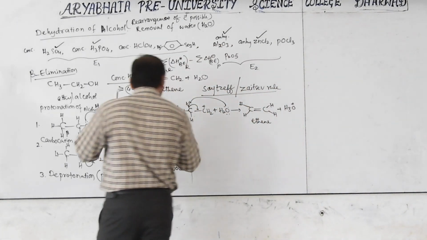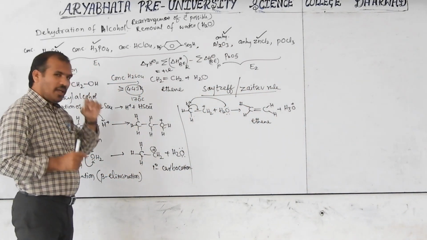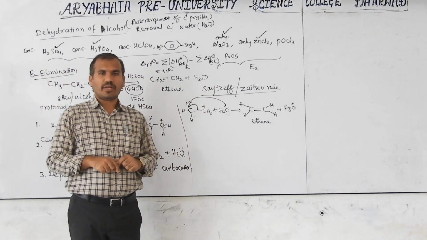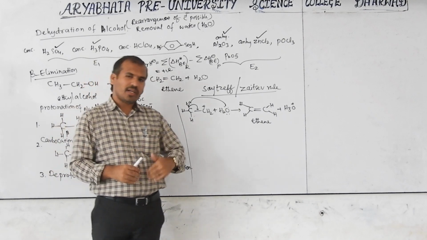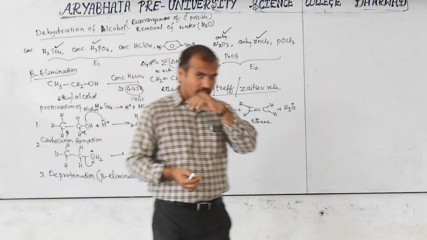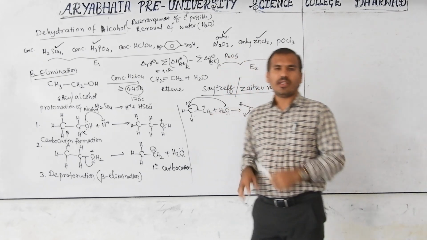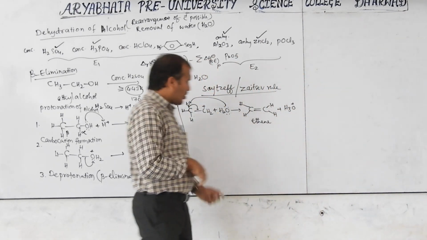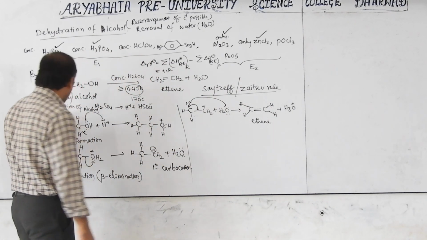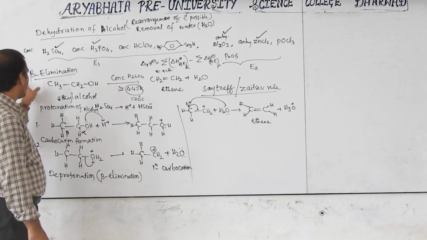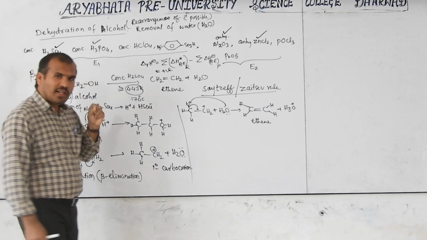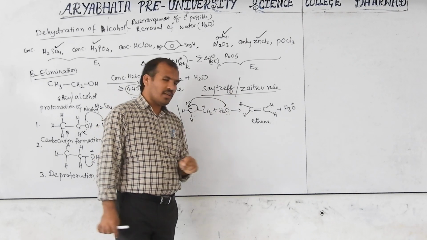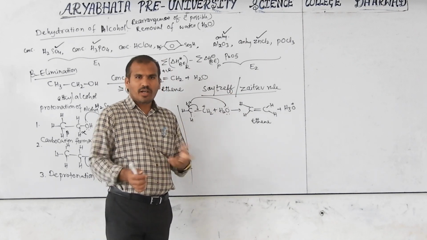Now, this is very important. Here also ring expansion is possible, because somewhere we discussed ring expansion. Remember, a 3-member ring turns into 4-member, 4-member into 5-member, 5-member into 6-member. Here also ring expansion is possible. Next, here I told you beta elimination is discussed, but sometimes alpha elimination is also possible. And the formal product will follow which one? Saytzeff. So all these things are there.